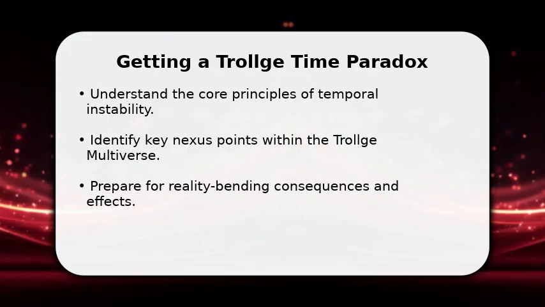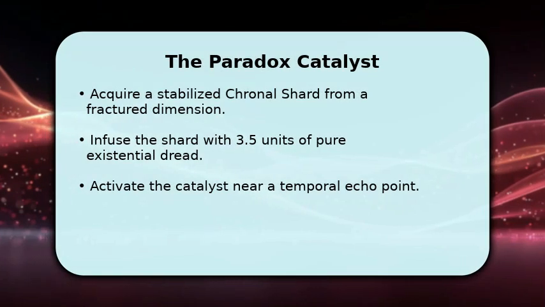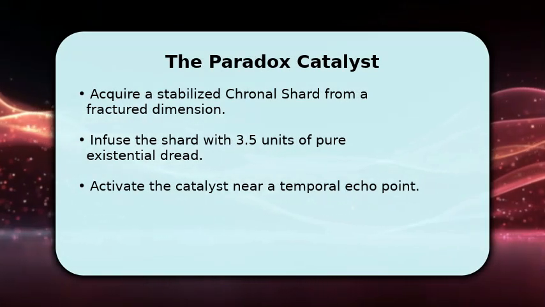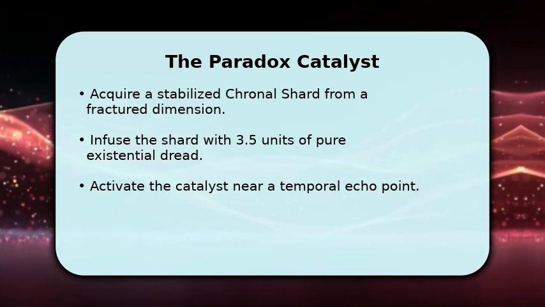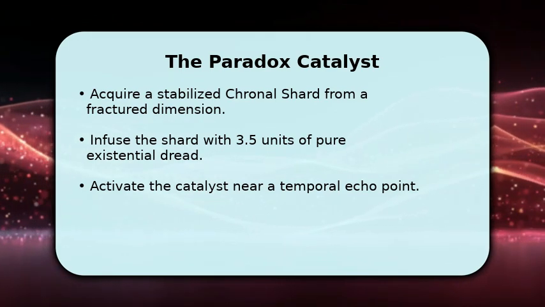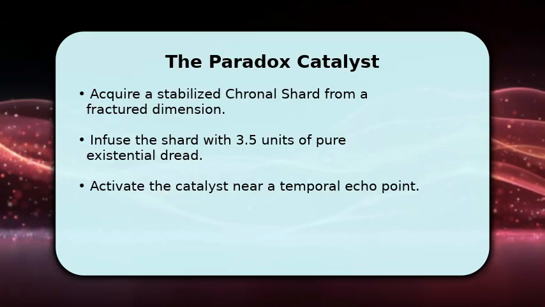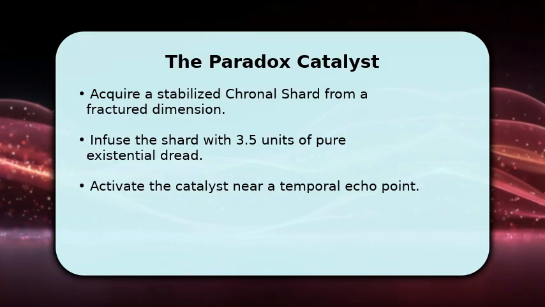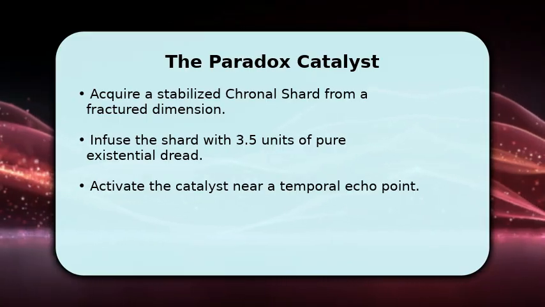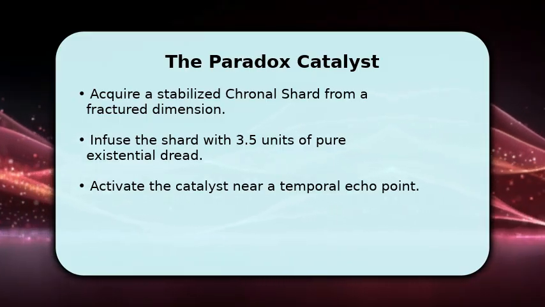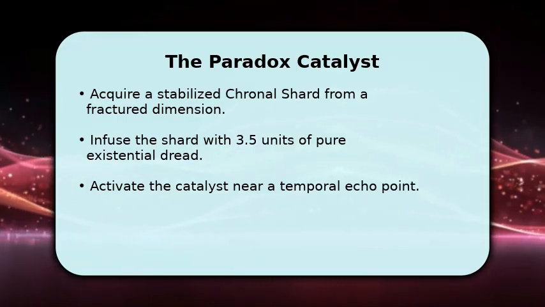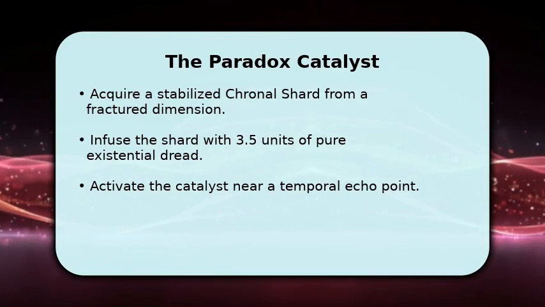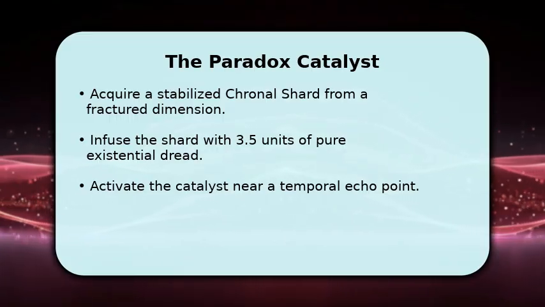Proceed with extreme caution. To initiate a paradox, you'll need a paradox catalyst. This is typically a chronal shard, harvested from a dimension experiencing severe temporal decay. Infuse it with a precise amount of existential dread, perhaps 3½ units, to stabilize its chaotic energy. Then, activate the catalyst at a location where past and future timelines briefly intersect, creating a ripple effect.